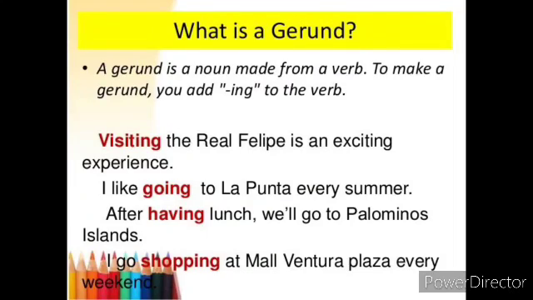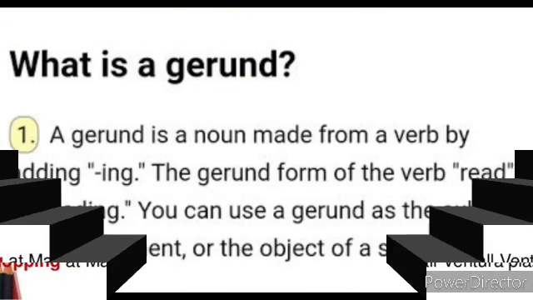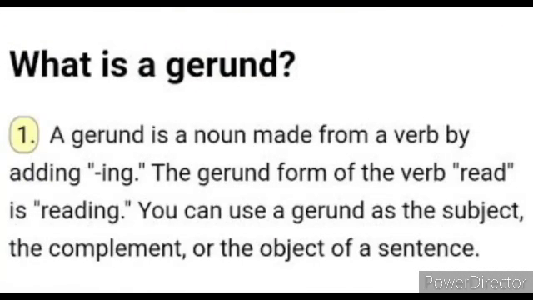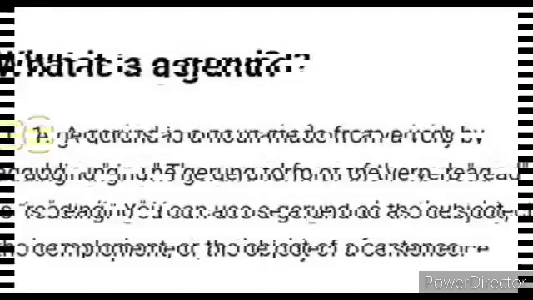The fourth one is, I go shopping at Mall Ventura Plaza every weekend. So children, a gerund is a noun made from a verb by adding ing. The gerund form of the verb read is reading. You can also use a gerund as subject, complement or object of a sentence.